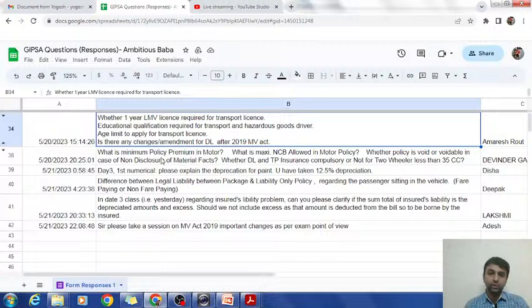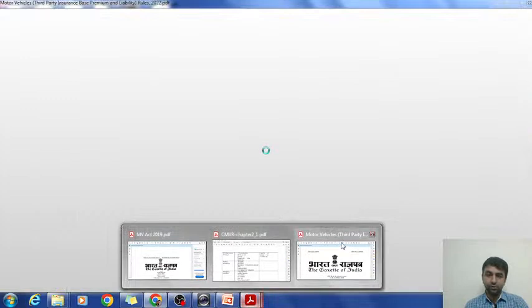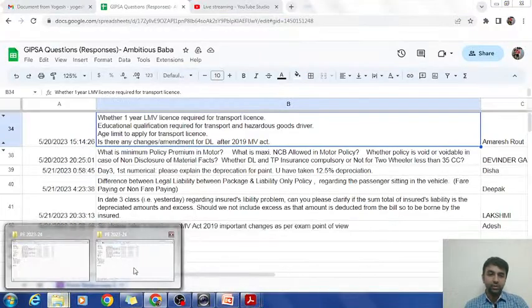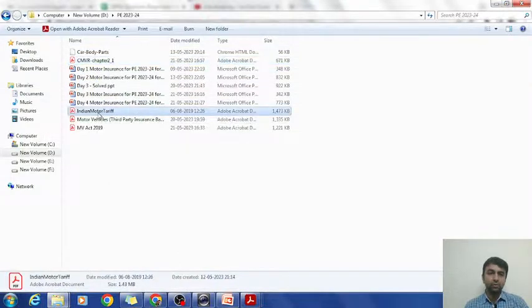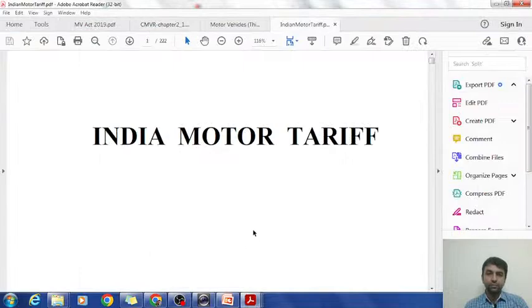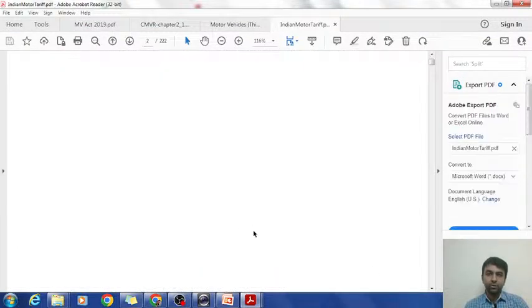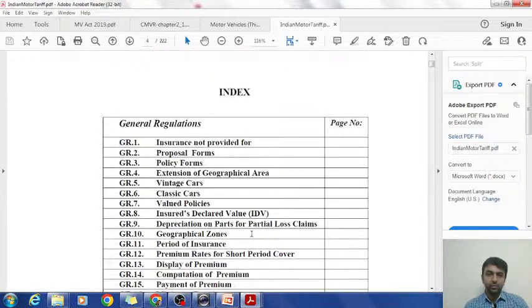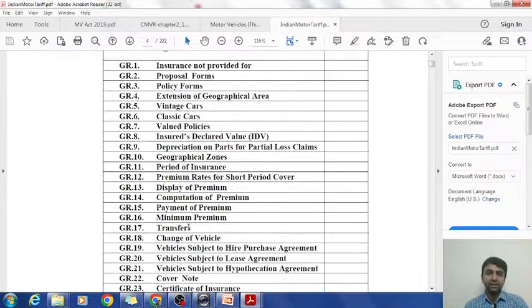The next question was, what is the minimum premium in motor? Now we have different answers to this question. Let us go to the tariff. Your question was on minimum premium, right? There is a separate GR given for this minimum premium, GR 16.